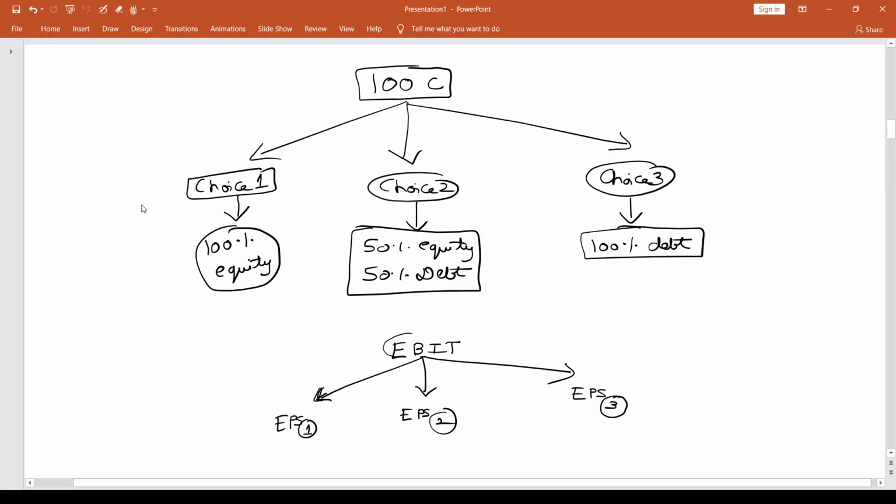So we are going to observe that though the EBIT is going to remain the same regardless of the choice that you are going to adopt here, the EPS is definitely going to change. And we are going to look into taking a decision about choice 1, choice 2 or choice 3 looking at EPS.